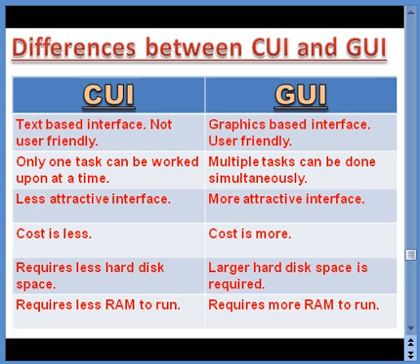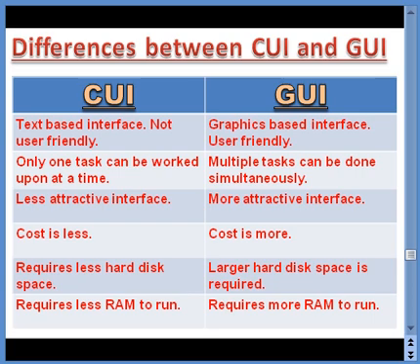The second difference: only one task can be worked upon at a time in the case of CUI, whereas we can do multiple tasks in the case of GUI. Like we can listen to audio songs, work on a Word file, prepare a presentation; a number of different things can be done using GUI.